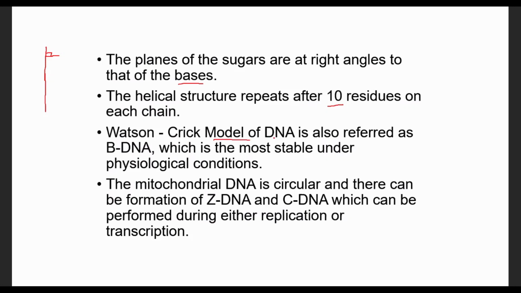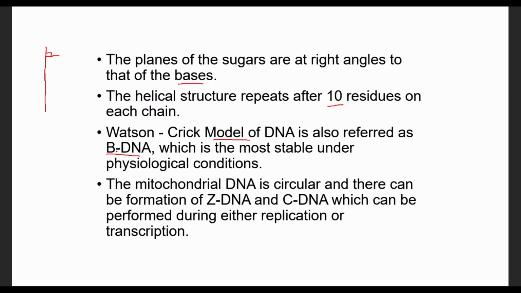From this model of DNA, we have the B form DNA. There are three forms of DNA, by the way: the A form, B form, and Z form DNA, including the C form DNA. The A form DNA is formed during dehydration or in alcohol solution. The helical turn in the A form is shorter than in the B form.